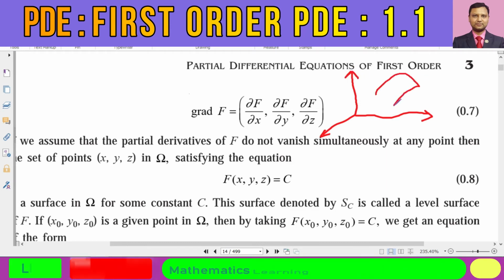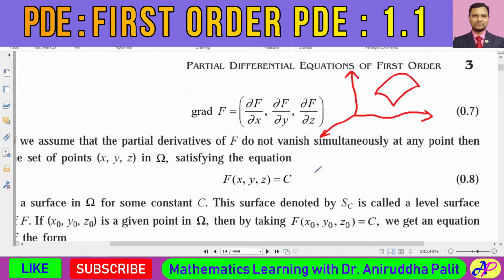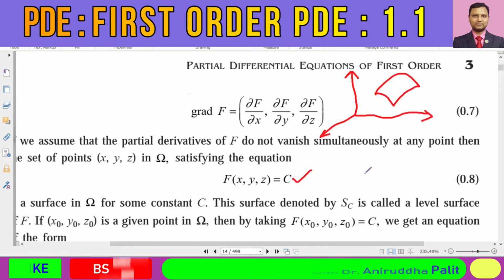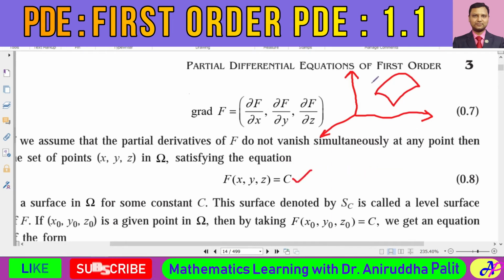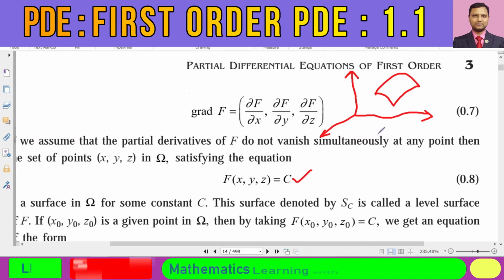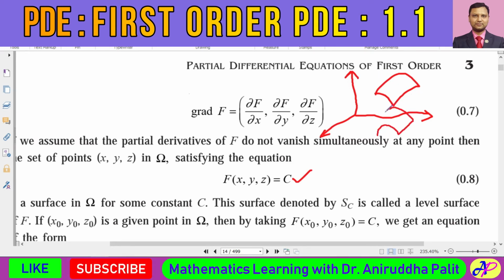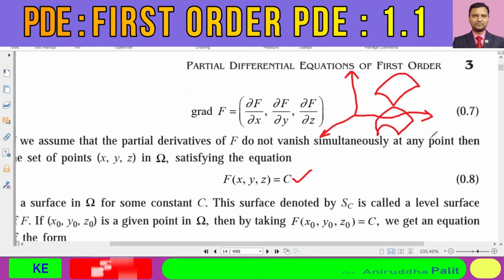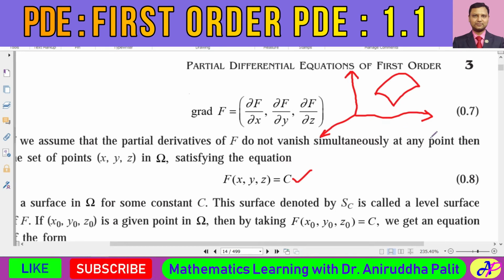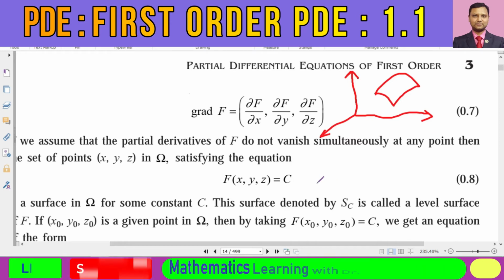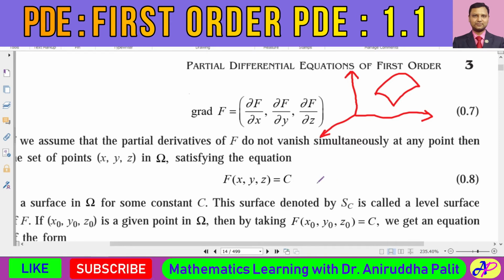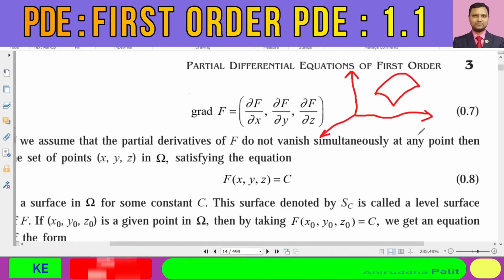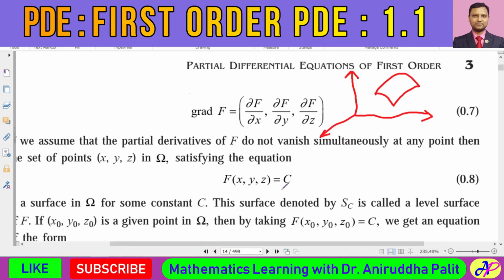It may give us this kind of surface, and for different value of c we will get different surface. Maybe this is for c is equal to 1, maybe we get one more surface like this for c is equal to 2, and for different such values of c we will get different such surfaces. So we can say that the position of the surface will change depending upon the value of c.